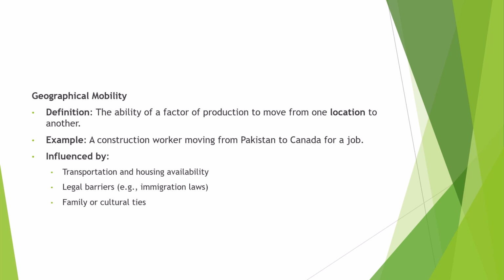So transportation and housing availability: in different countries these things are available much better, so people would love to move to other countries. But sometimes there are other factors which create hindrances. These are legal barriers, meaning you have immigration laws. If you do not fulfill those immigration laws, then you cannot shift. And the last is family or cultural ties: if you have natural love and affection for your family, then you do not want to move to another country.